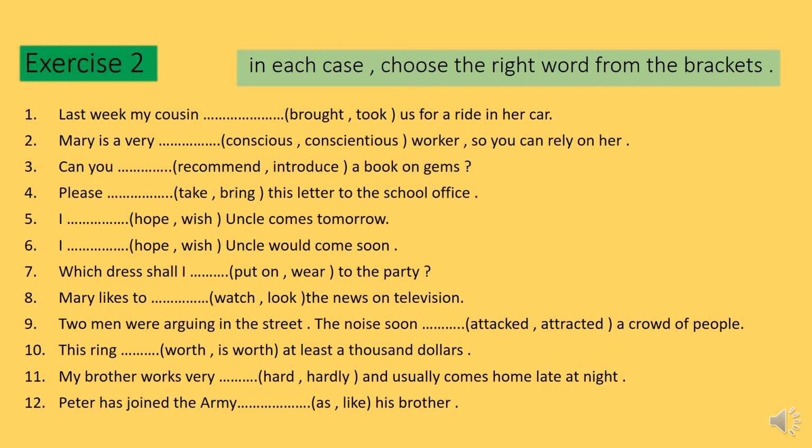My brother works very hard and usually comes home late at night. Peter has joined the army like his brother. So these are the correct answers, children. Have a think and do the exercise. Please let me move on to the next slide, children.